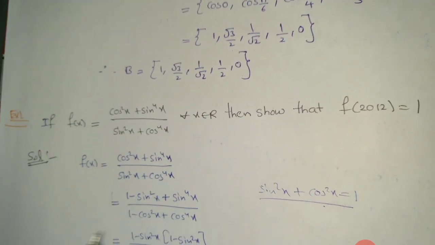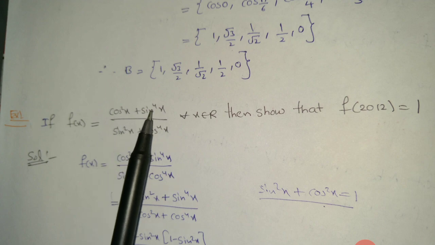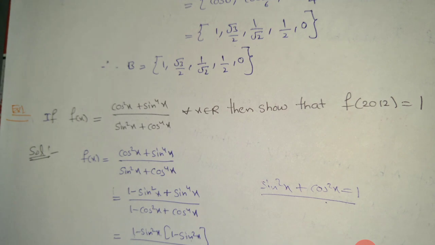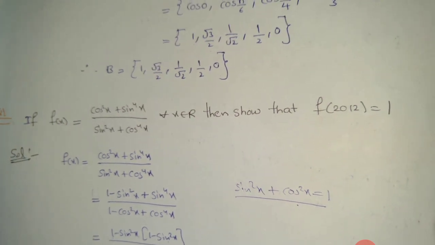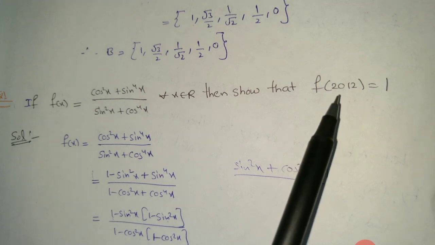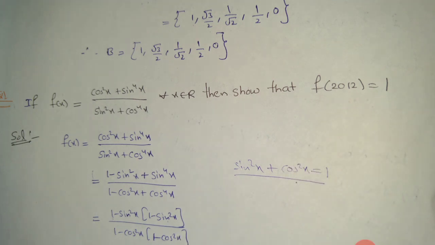Next example, if f of x is equal to cos square x plus sin to the 4 x by sin square x plus cos to the 4 x for all x belongs to capital R, then show that f of 2012 is equal to 1.